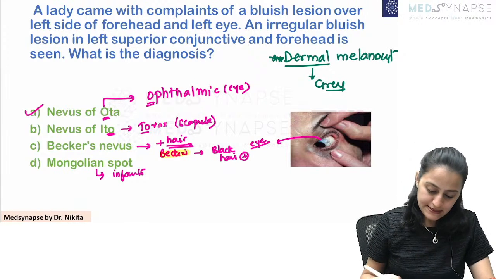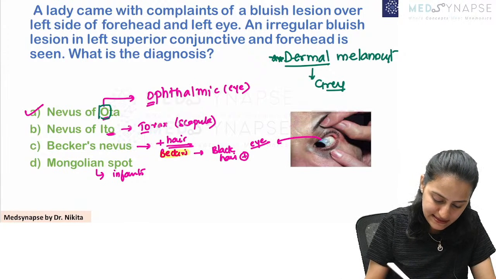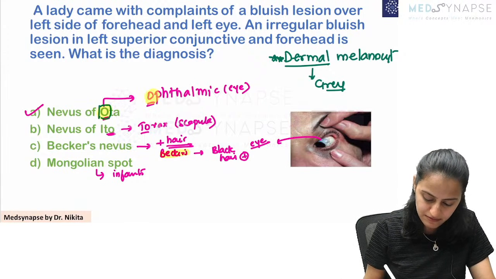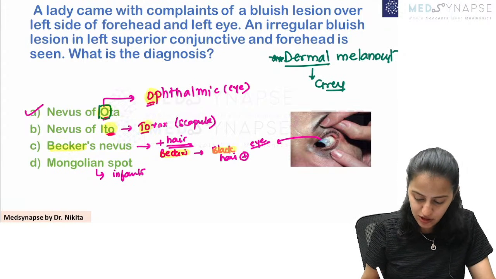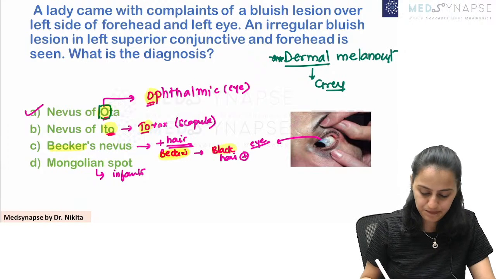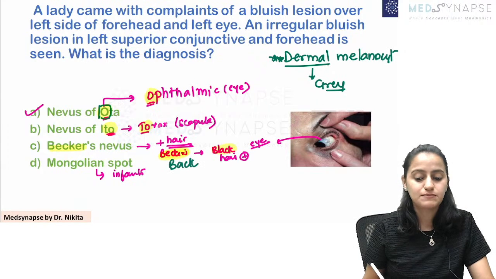So remember ophthalmic, that's the trick there to remember. Ota is ophthalmic, Ito is thoracic, Becker's is on the back with the black hair. Becker's is on the back with the black hair.